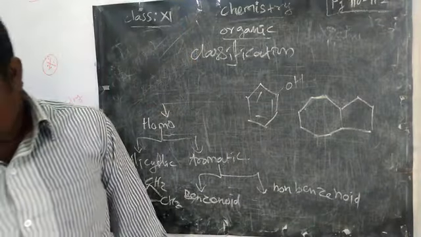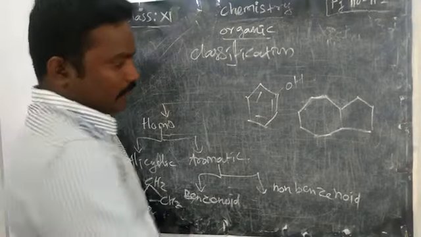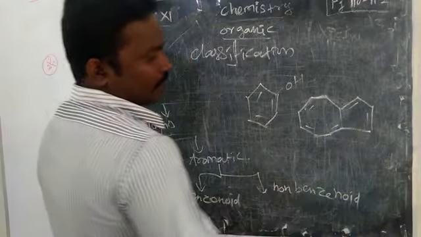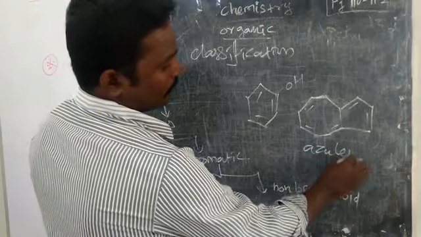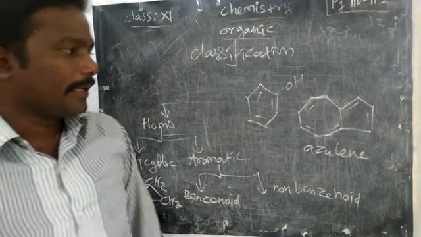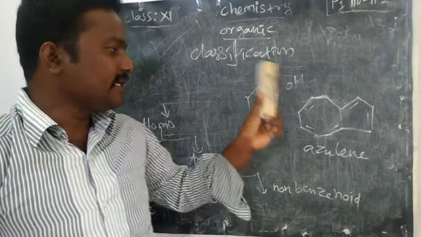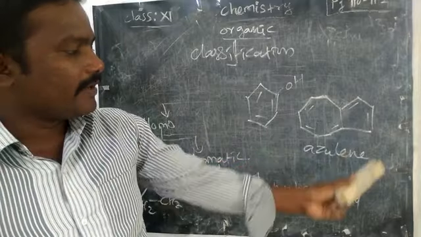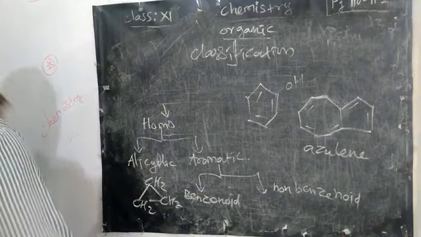This structure is called azulene, and it is also important. Only when a hexagonal benzene structure is formed are the cyclic compounds called benzenoid. Other than hexagonal, if they form more than 6 carbon but not benzenoid, we call it a non-benzenoid compound.